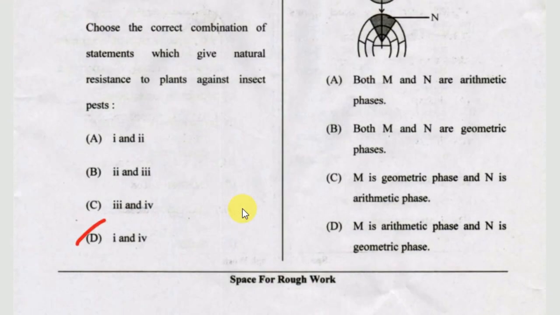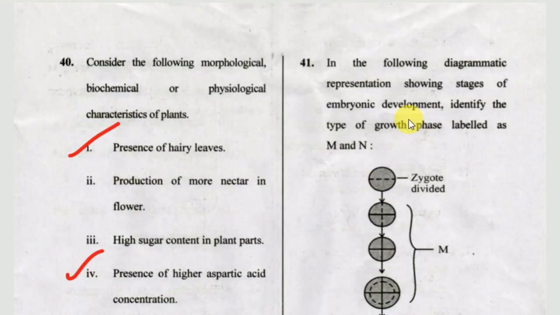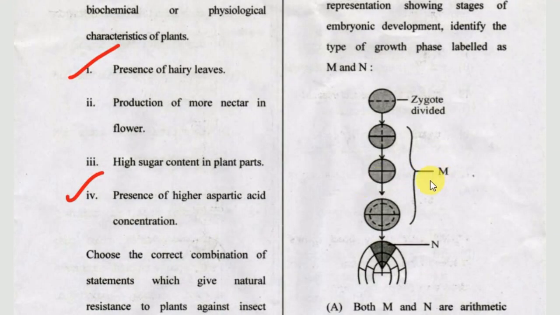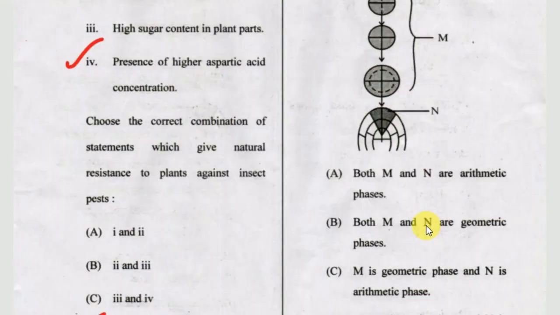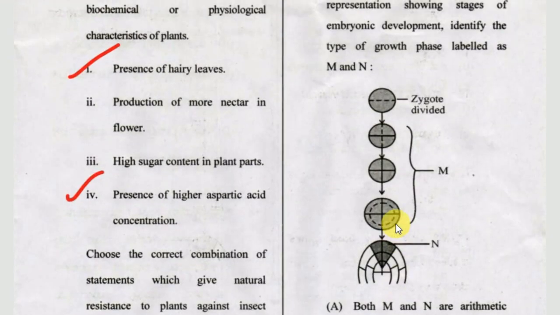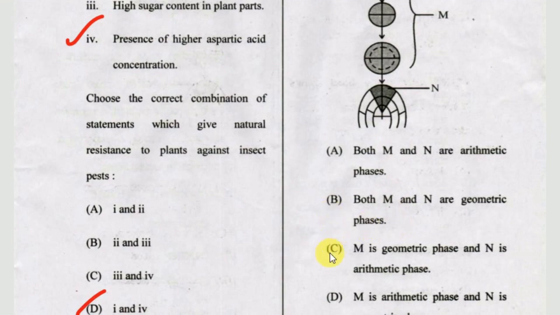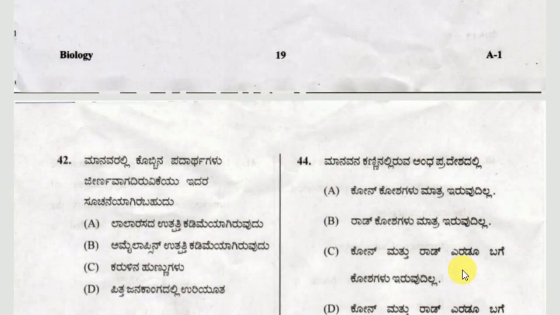Okay. The next one, in the following diagrammatic representation showing stages of embryonic development, identify the type of growth phase labeled as M and N. Okay, this one, M and N. The correct answer for this one is C. M is geometric phase and N is arithmetic phase. Okay. Next one,